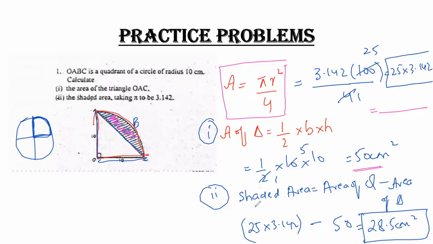So now what I have to do, to find out the area of a shaded portion, I have to subtract the area of a triangle from the area of a quadrant. The area of a quadrant answer is 25 into 3.142, you'll get the answer, minus the area of the triangle, which is 50. After subtraction I'll get my answer, that is 28.5 centimeter square. Clear? So moving on to the next question.